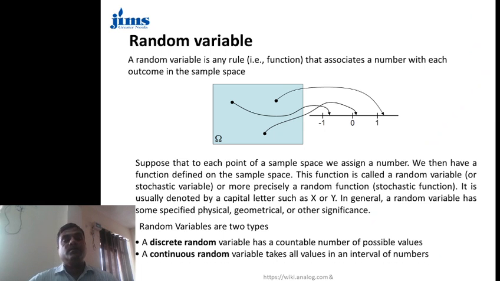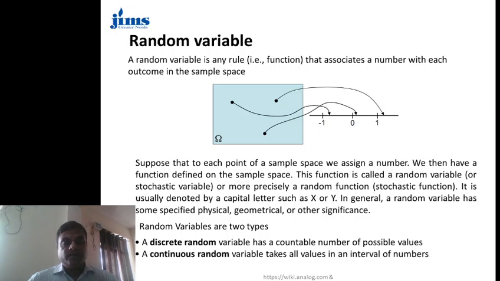See, this particular random variable is nothing but a rule or function that associates a number with each outcome in a sample space. See this diagram: the sample space is given as omega, and there is some number between -1 and 1. This number is associated with the outcome in the sample space. In this sample space we are considering some points, and each point is associated with a given number.